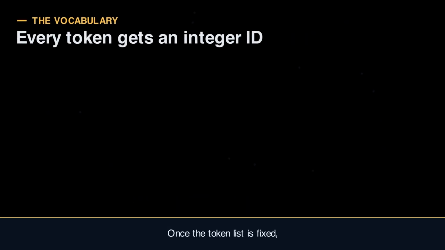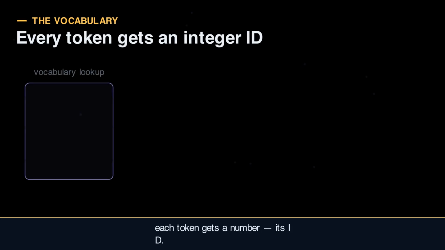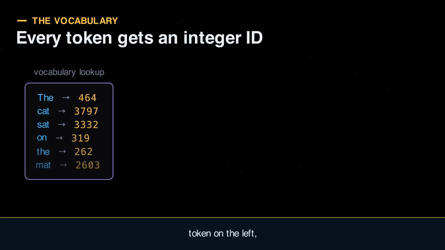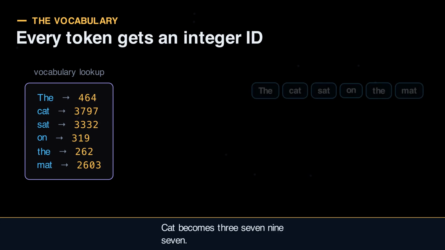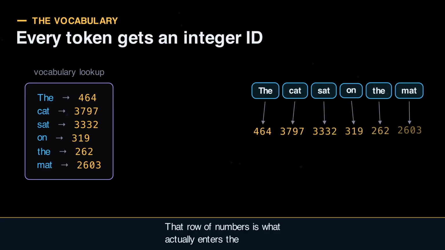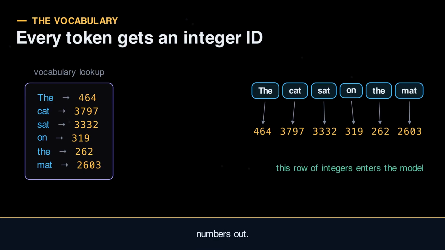Once the token list is fixed, each token gets a number, its ID. The vocabulary is just a lookup table, token on the left, integer on the right. The becomes 464, cat becomes 3797. So our sentence, the cat sat on the mat, turns into a row of integers. That row of numbers is what actually enters the model: text in, numbers out.